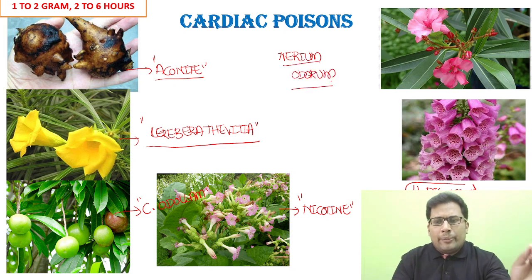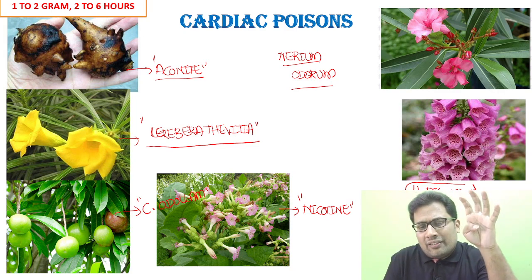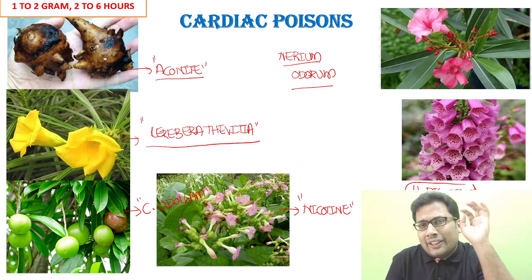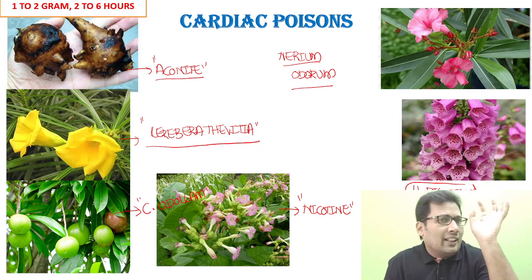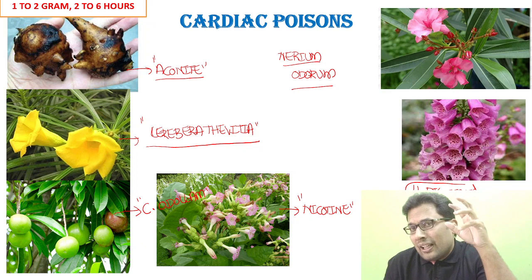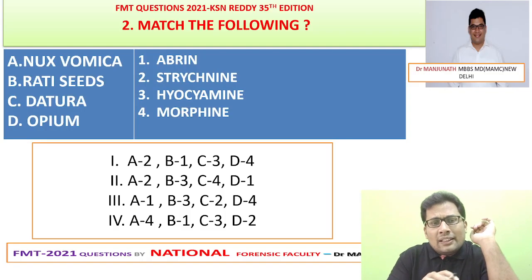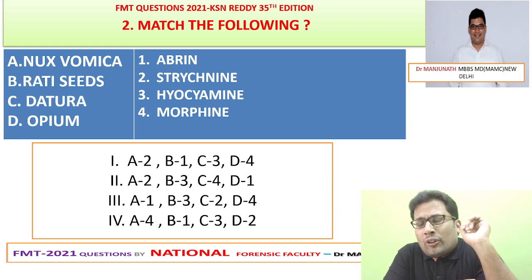So there are mainly 6 cardiac poisons. What are they? Aconite, Cerbera thevetia, Cerbera odollam, nicotine, digitalis, Nerium odorum. The toxic principle and toxic dose can be asked in the upcoming exam, so go through that.